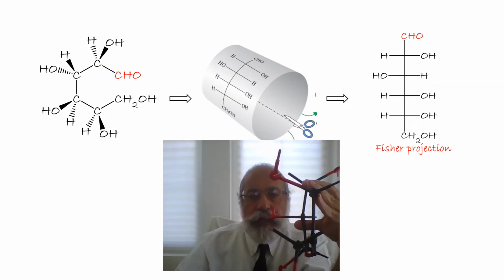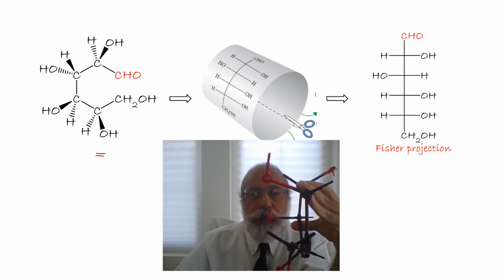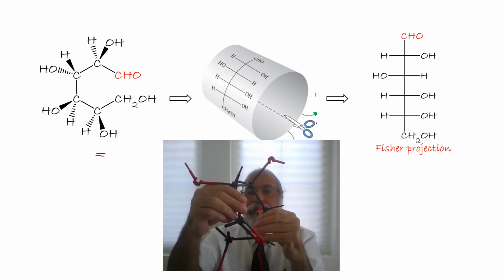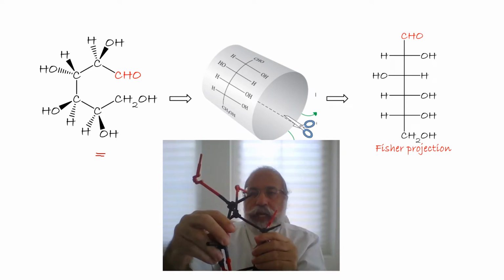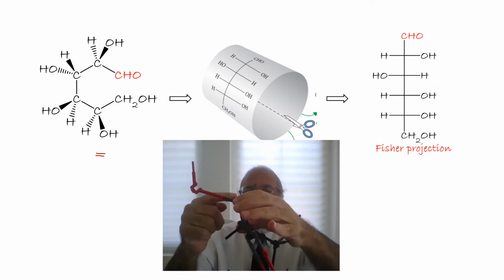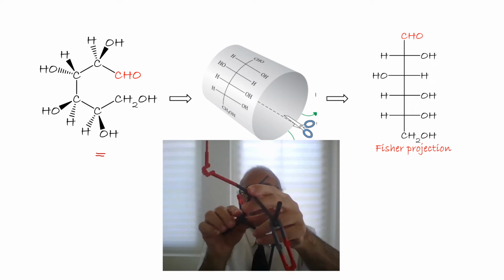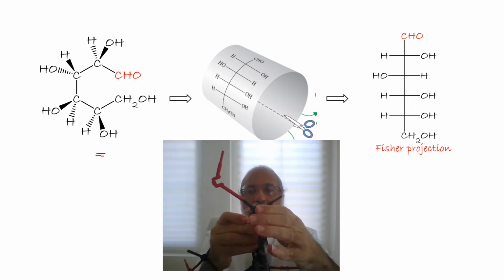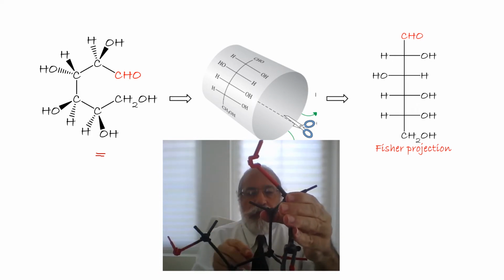Let us try to draw another molecule in a Fischer projection. Well, as we mentioned, we have to have the aldehyde in the back, C2, C3, C4.